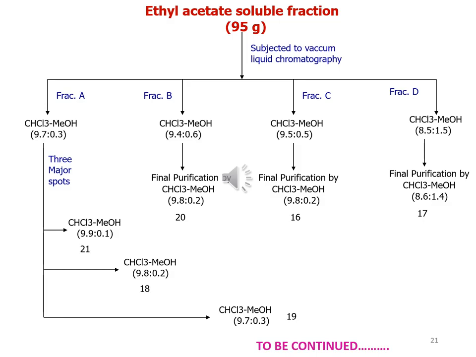Fraction D is subjected to column chromatography over silica gel and eluting with 8.5 and 1.5% chloroform-methanol, and after final purification we get compound number 17. The purity of this compound was confirmed by using 8.6 and 1.4% chloroform-methanol solvent system.